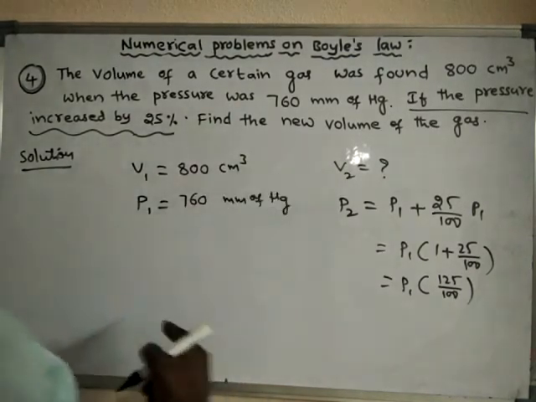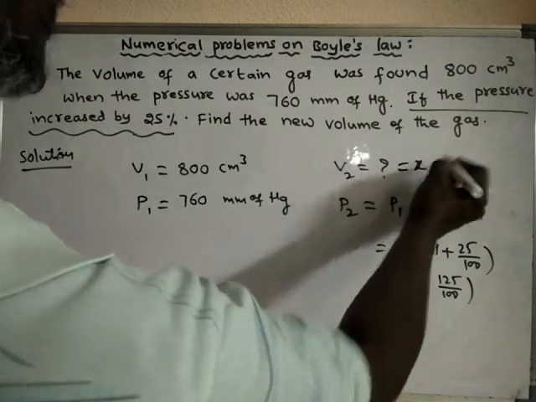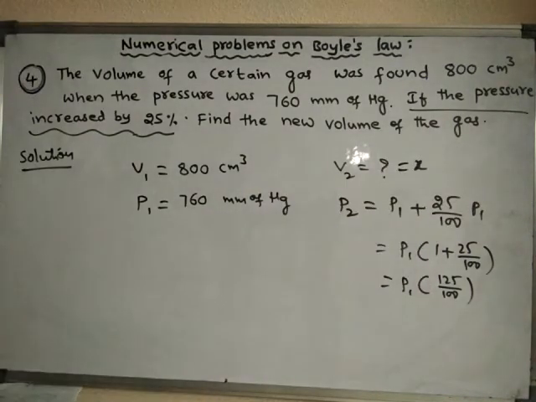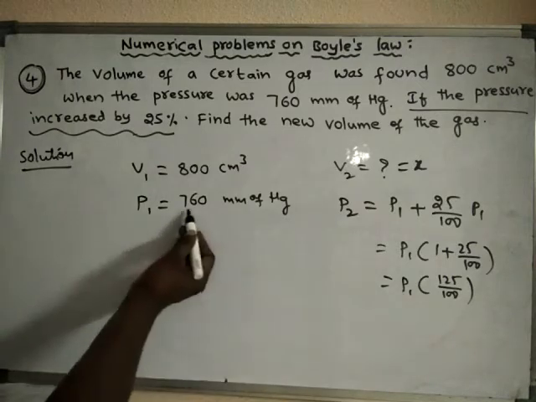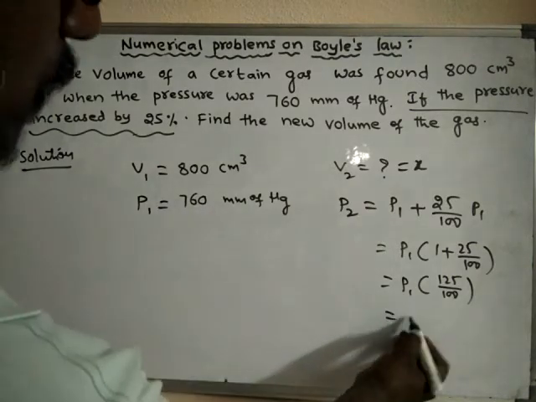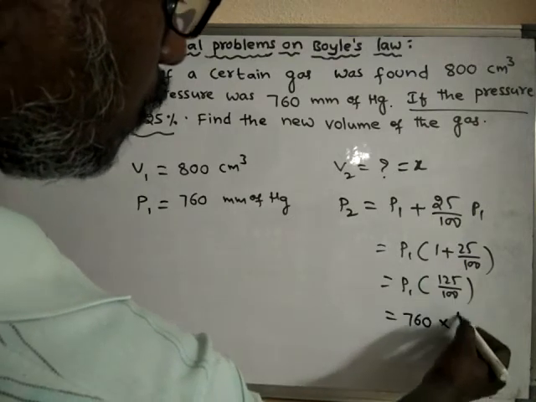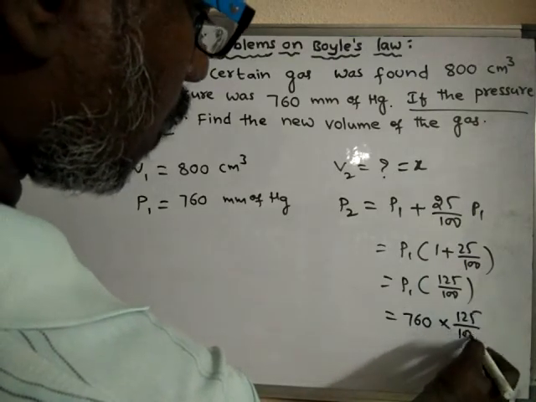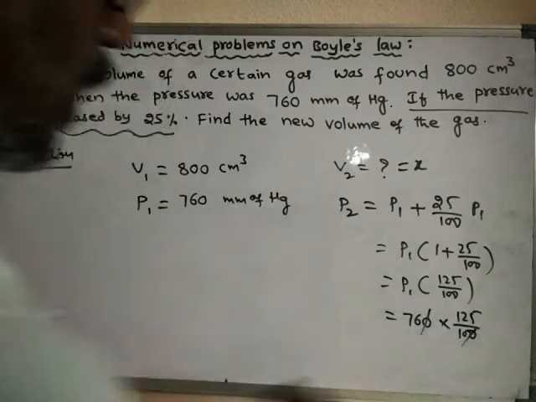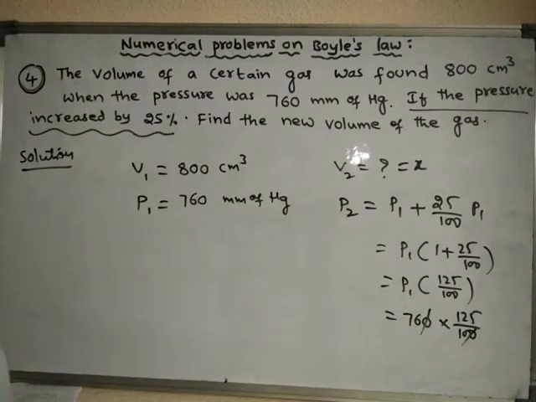So V2 we have to find. Let us assume V2 as X. P1 is how much? 760. So that means 760 into 125 by 100. The zeros cancel.